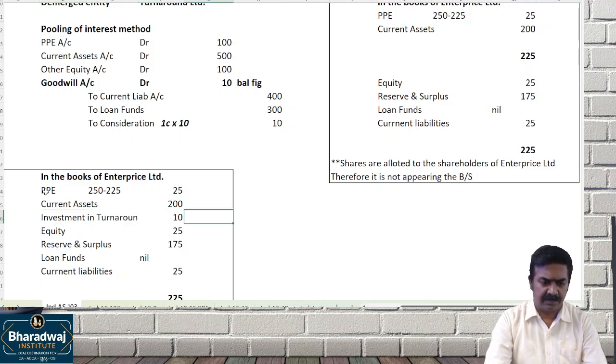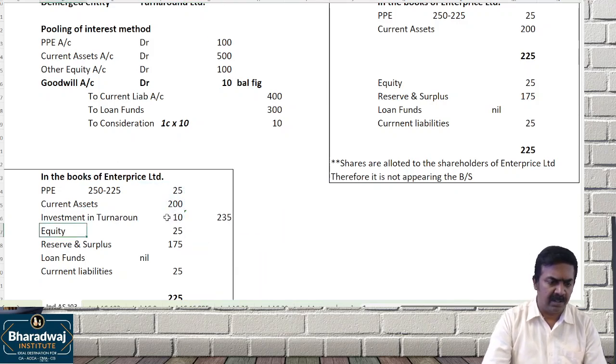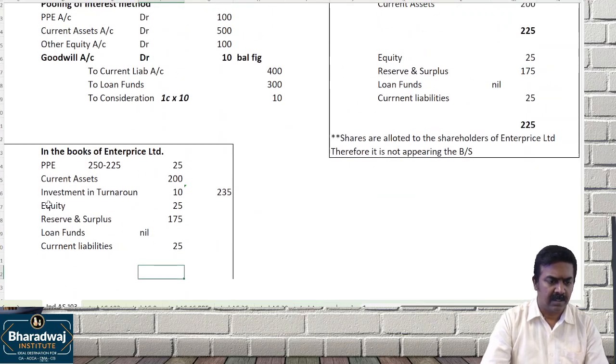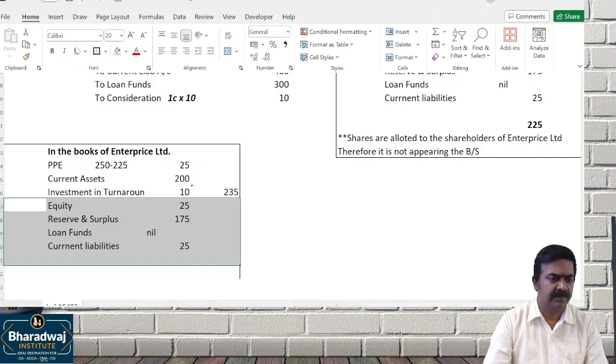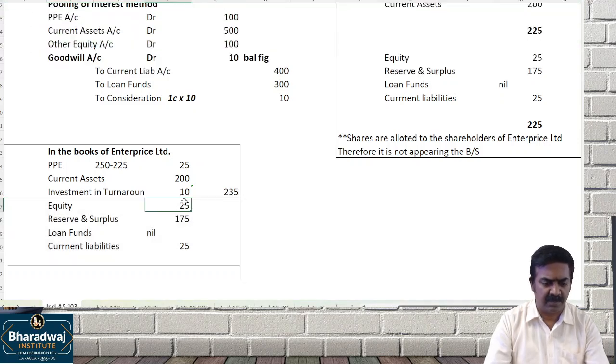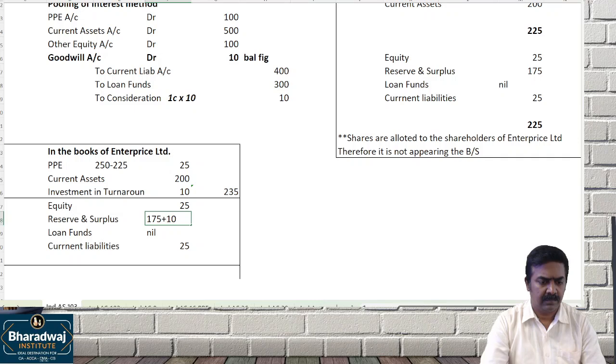The 10 crore will be shown in which one? Other equity. Reserves and surplus automatically included. This will become 35. So this will be 25. And reserves and surplus will become 175 plus 10. So the total of 235.